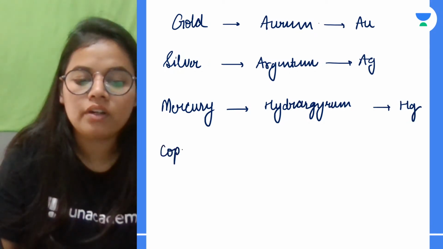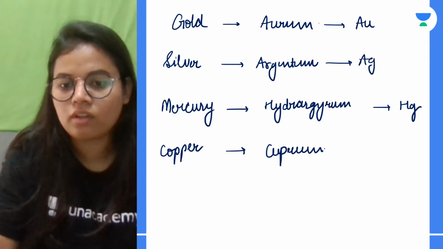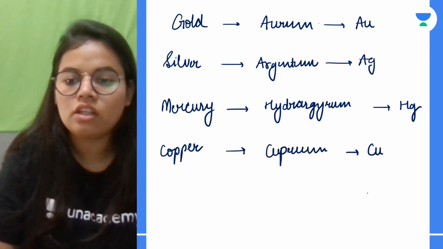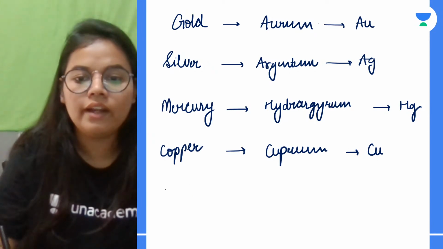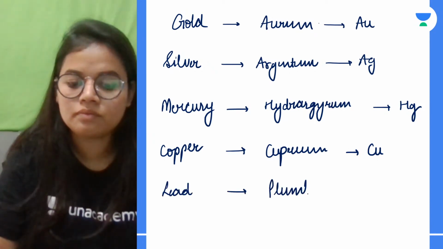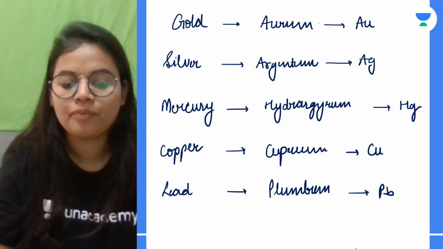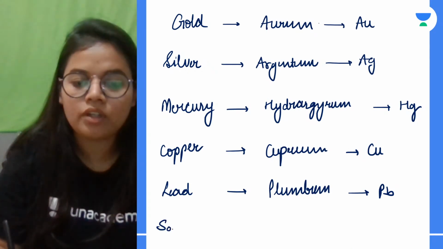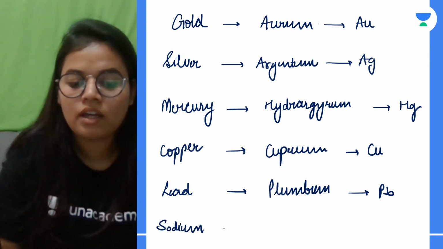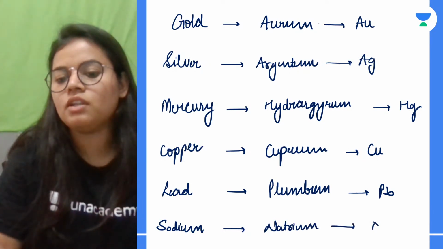Then we have copper, cuprum, having the symbol Cu. Lead, it is plumbum, having the symbol Pb. Then we have sodium, named natrium, and the symbol is Na.